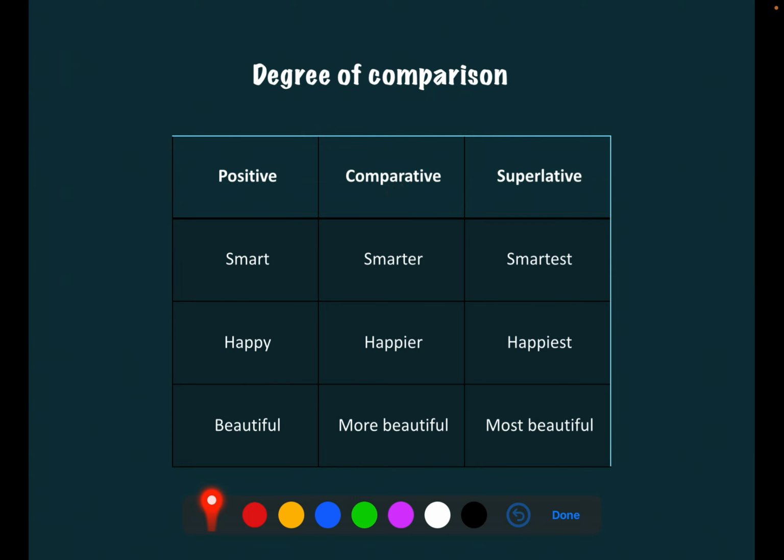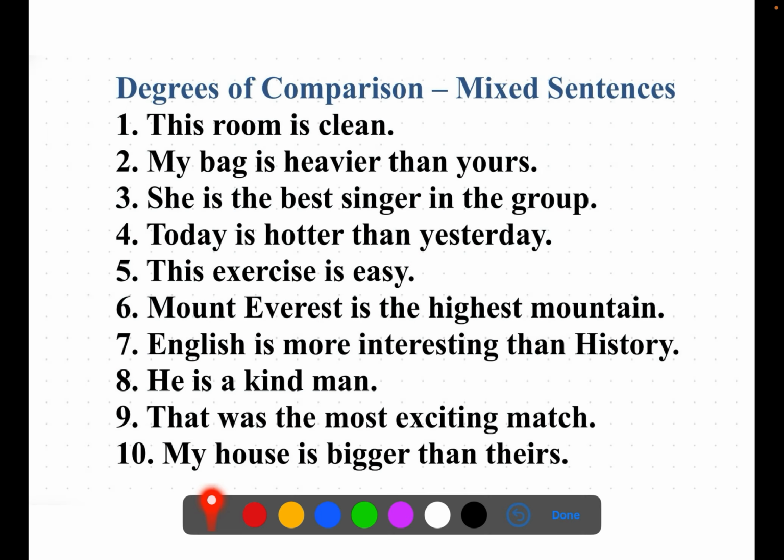Next is happy, happier, happiest. Beautiful, more beautiful and most beautiful. So in places where we cannot add ER to the comparative form or EST to the superlative form, we add more and most. Let us see what we have further.